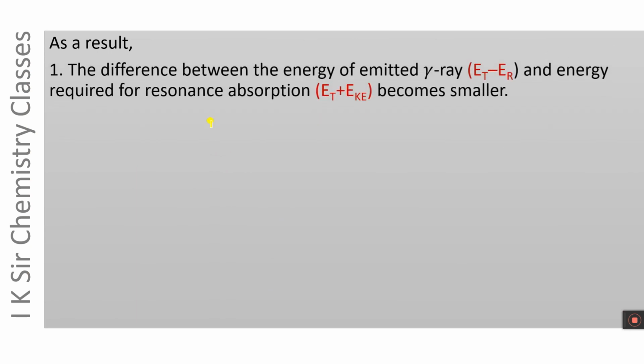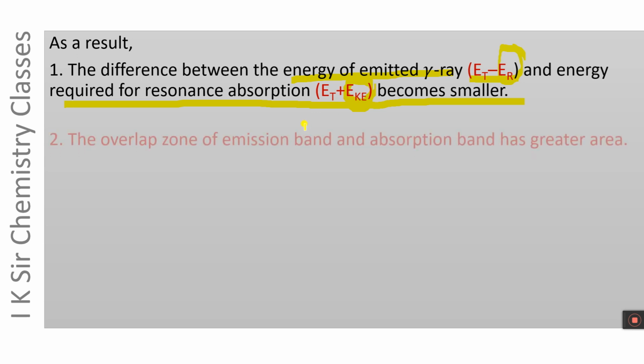As a result, on moving from individual nucleus to crystal lattice, the difference between emitted gamma ray energy, that is ET minus ER, and the energy required for resonance absorption, that is ET plus EKE, becomes smaller because the recoil energy and kinetic energy both become very small on increasing the mass.